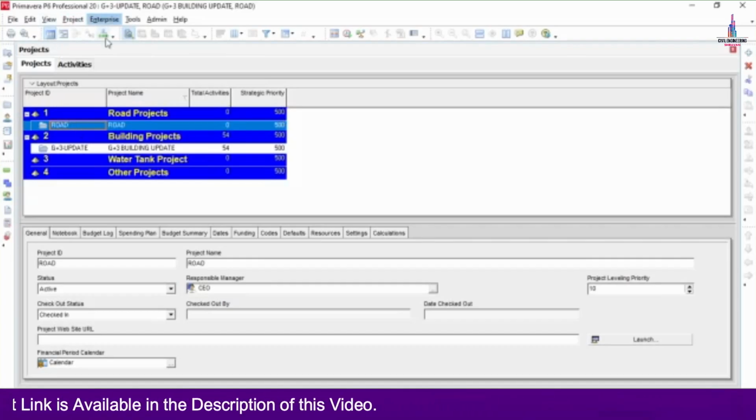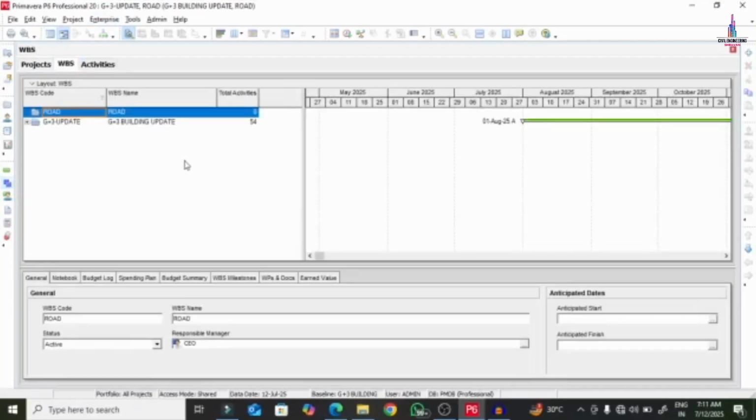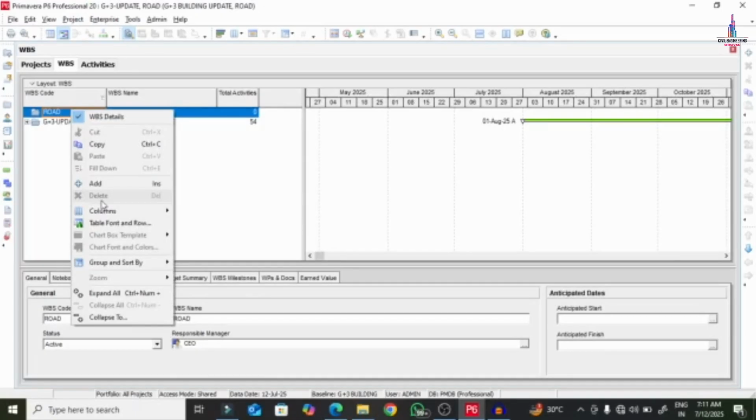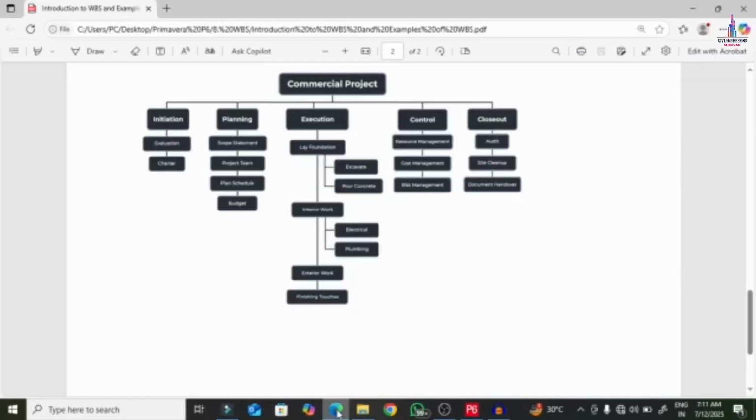For adding the WBS, we need to click on the WBS option which is available here. Click on the WBS option for the road project. Initially we need to add the WBS for this. For adding the WBS, right click on this option and click on the Add button, so that it will give the WBS for this. This is a commercial road project, let us assume. So initially it will consist of initiation, planning, execution, control, closeout. Initially we need to create these WBS.